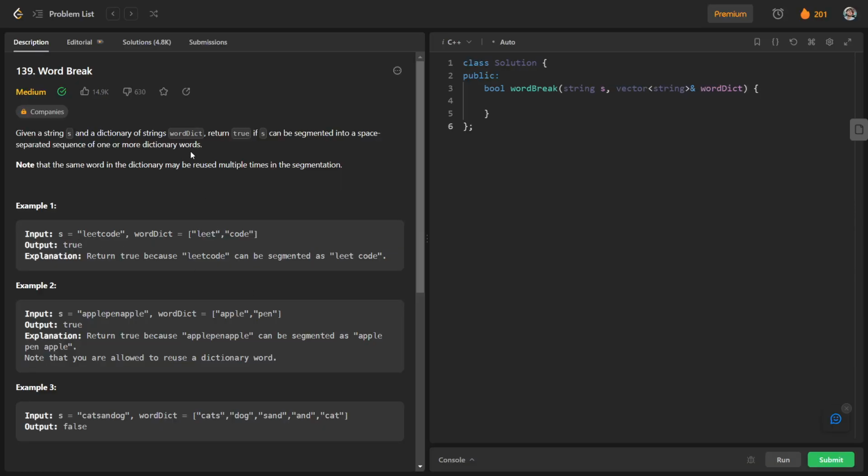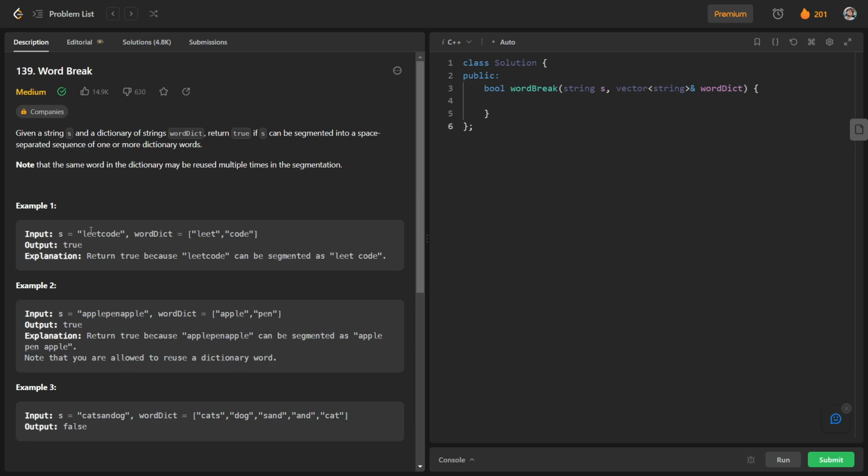This is our today's question on Leetcode, and this question is basically the daily challenge on 4th August, and the question is Word Break. So we will read the question first and we will try to figure out how we can solve this question. So you can see that given a string s and a dictionary of strings wordDict, return true if s can be segmented into a space separated sequence of one or more dictionary words.